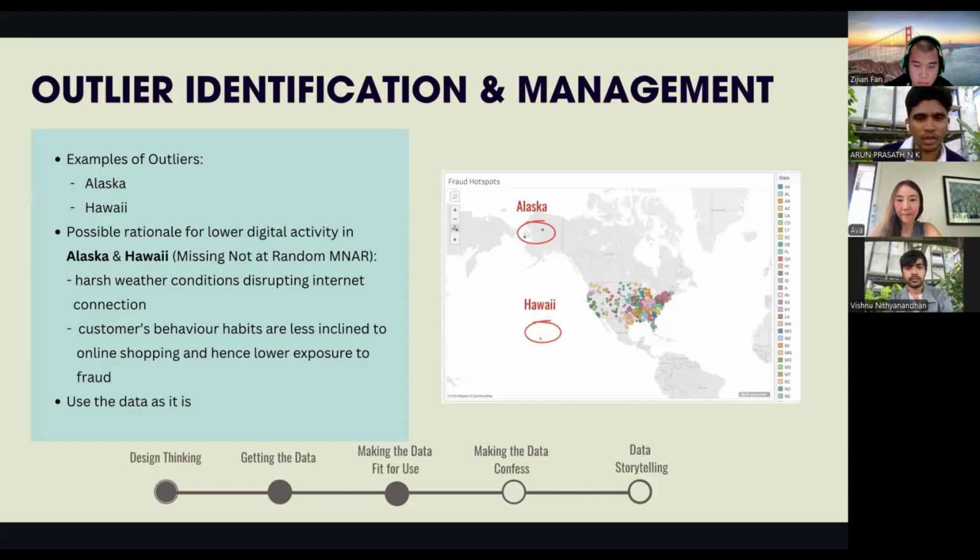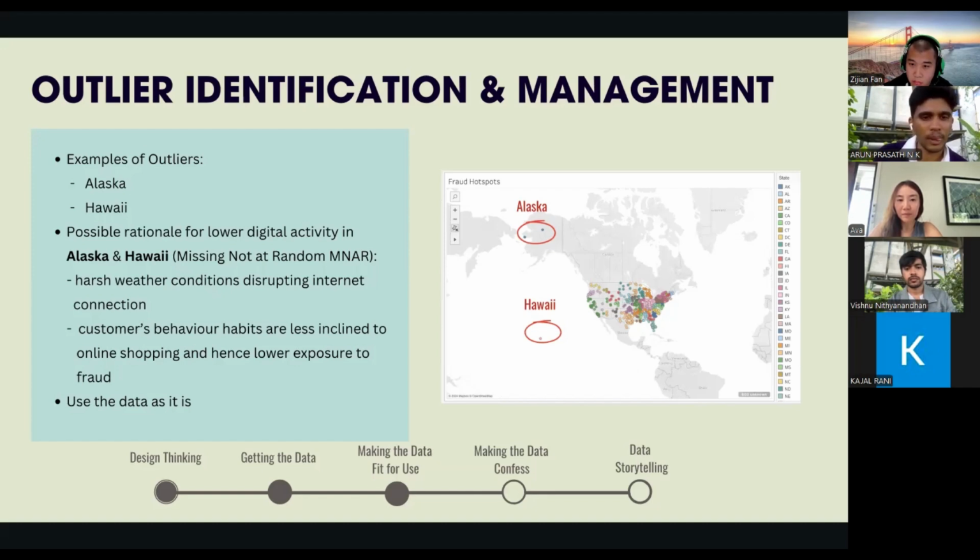And Hawaii, being a small island, had a unique case where each transaction appeared as a dot on the map of its cities. Due to its size and geography, the representation of transactions was quite different from other regions. Although these were significant outliers, we still decided to use the data as is to preserve the integrity of the analysis, accepting that these regions behave differently from the mainland US.